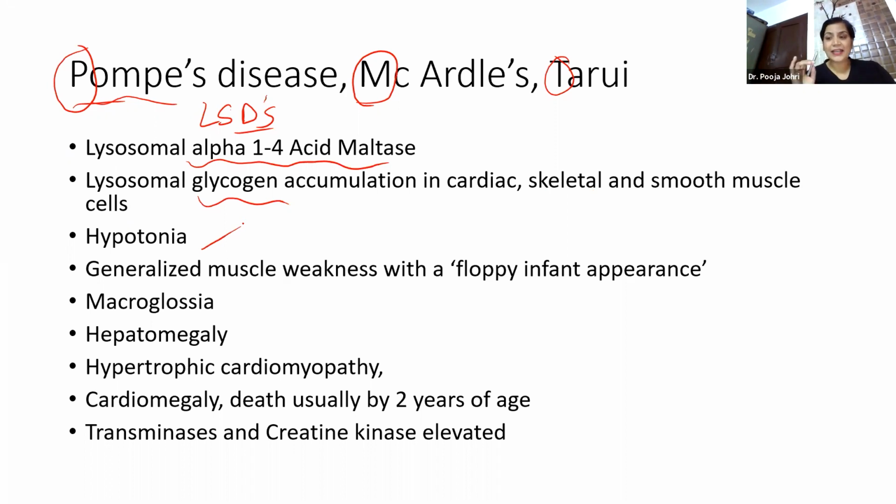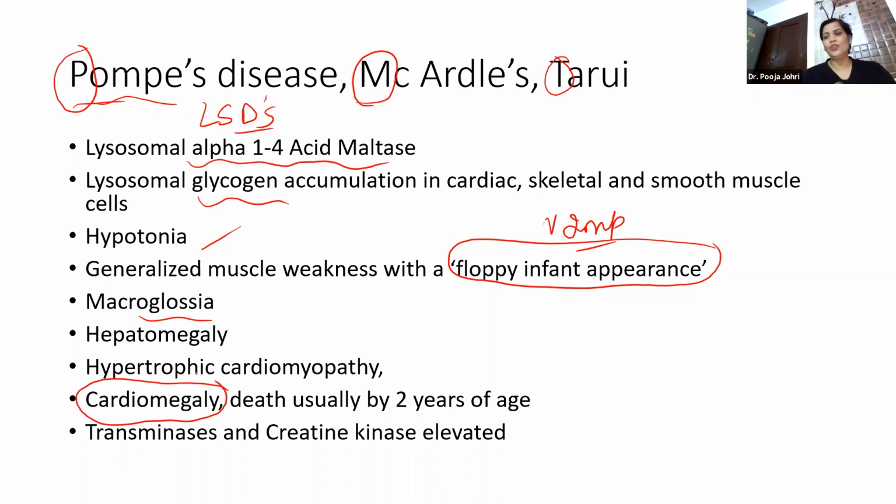The most identifying feature of Pompe disease is the floppy infant appearance. Very, very important. And macroglossia is again an identifying feature. And above all, cardiomegaly is a characteristic feature of Pompe disease. The infant dies before 2 years of age.